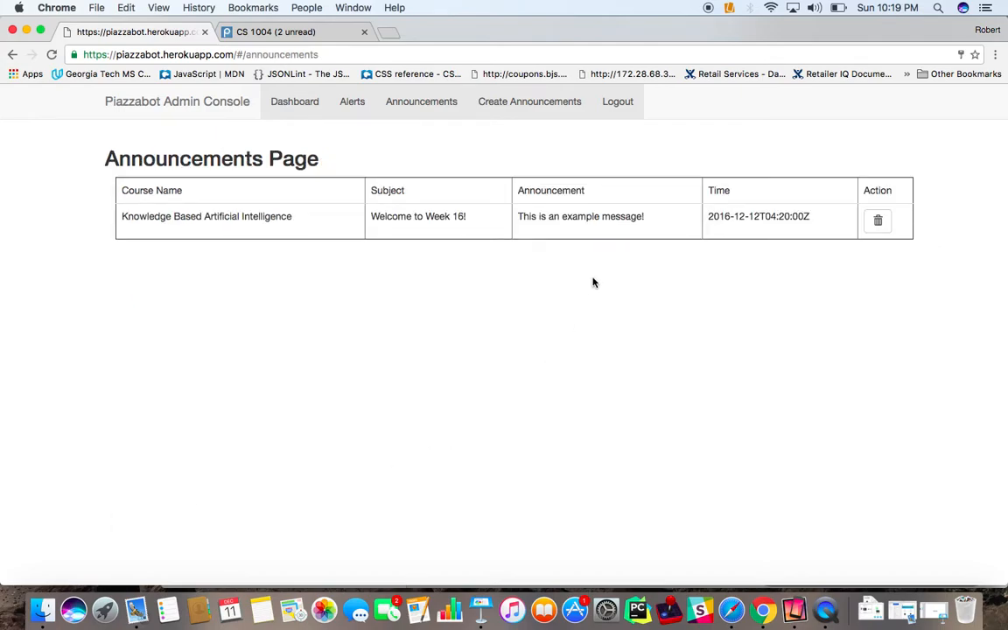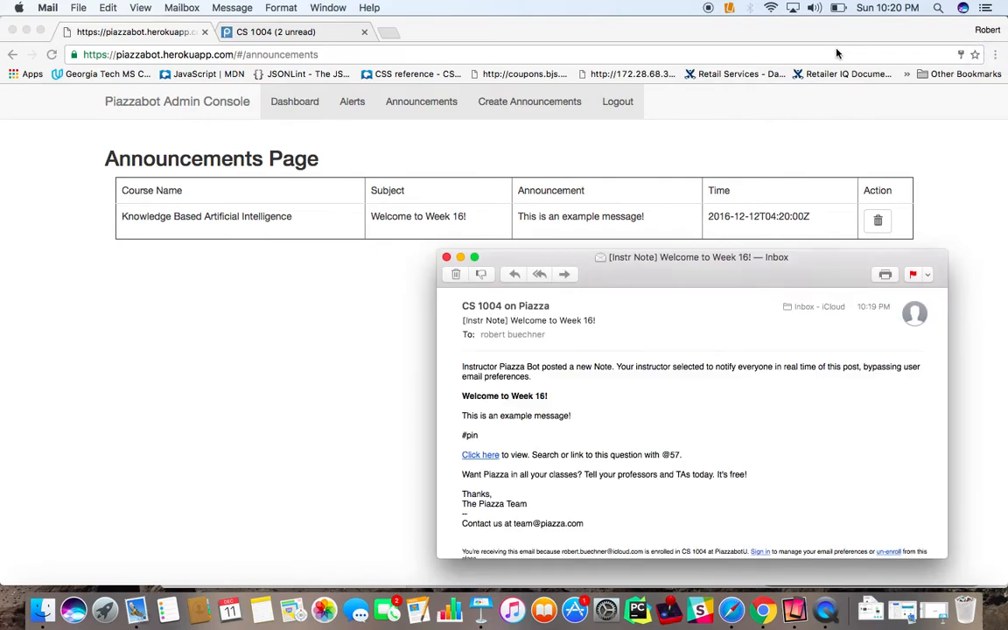So we'll go ahead and create that, and after we create that, we're taken to this announcements page where all the existing announcements are displayed. And as you can see here, I just got a notification for an email. I have my personal email hooked up to a student account for this knowledge-based artificial intelligence class, and it looks like the Piazza Bot detected this announcement, which needed to be sent.